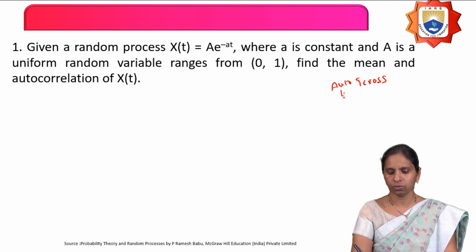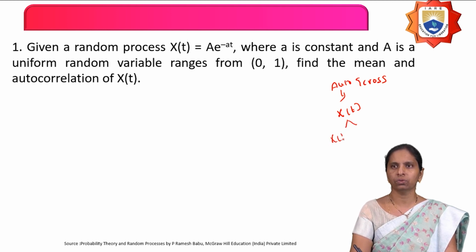Autocorrelation is nothing but you take a single random process x of t, and this random process defines two random variables by keeping the time constant at t equals t1 and t equals t2. Measuring the similarity between these two random variables, which are defined on this random process x of t, is called autocorrelation.